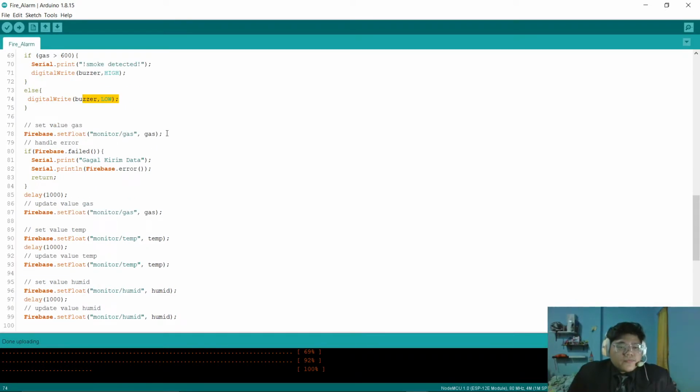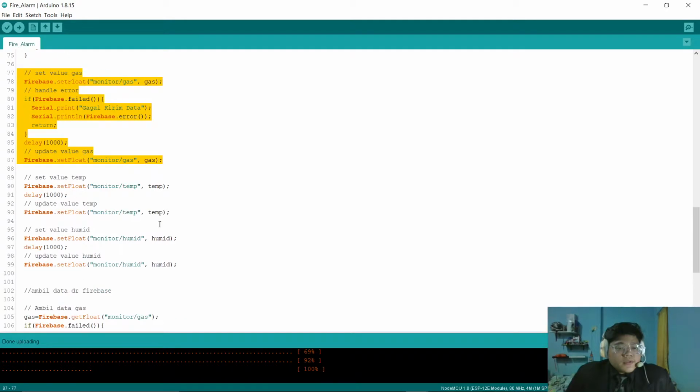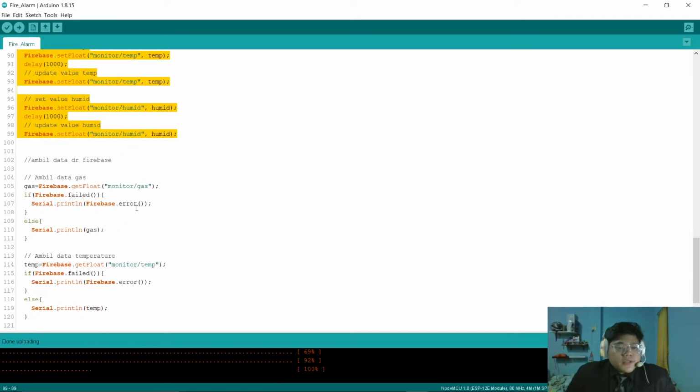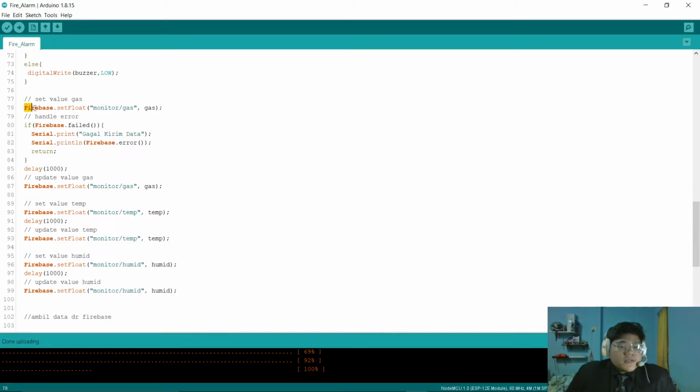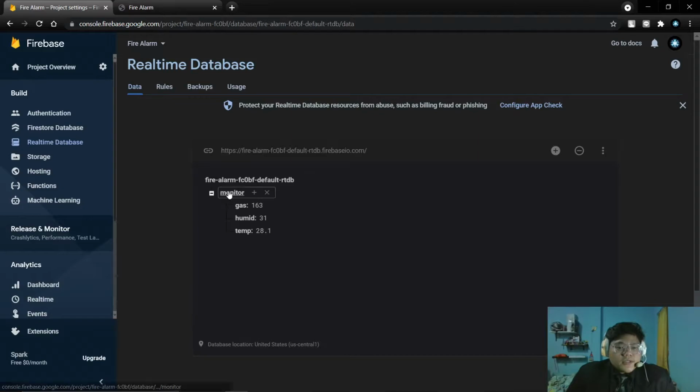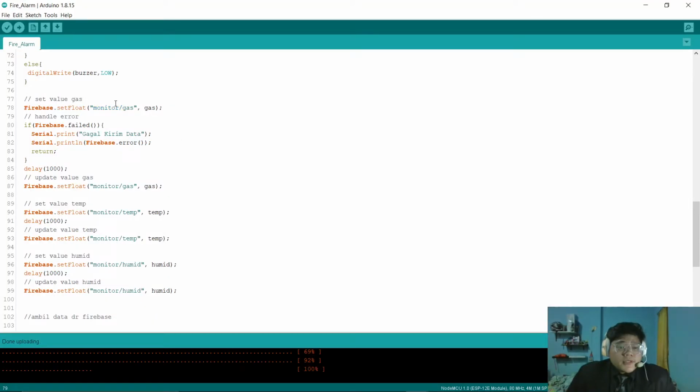And this is for setting the value to Firebase. We have these three set values: one for gas, one for temperature, and one for humidity. This is Firebase set float. This is monitor/gas, because in this child we use this monitor, and from this child again. This is the code, and if there is an error, it will print gagal kirim data.